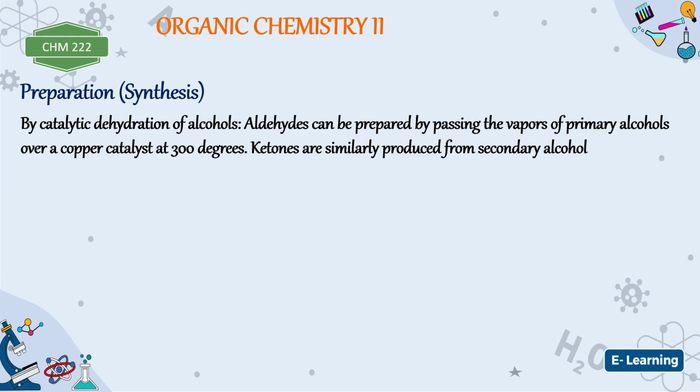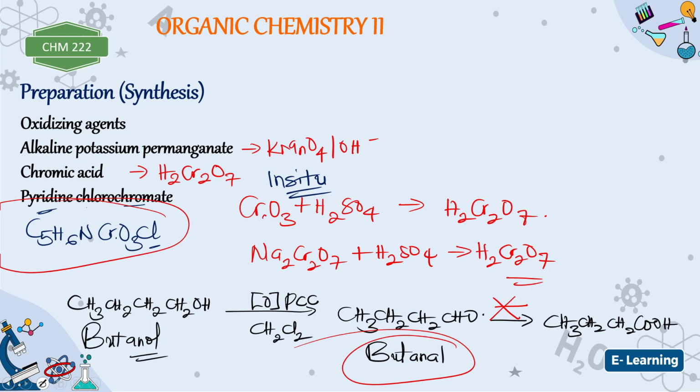Is that okay? So that is one way of preparing aldehydes and ketones, by oxidation of what? Alcohol. A primary alcohol will give an aldehyde, a secondary alcohol will give a ketone. And then we looked at some of the oxidizing agents: alkaline potassium permanganate, chromic acid, and then pyridinium chlorochromate, which we said is capable of only converting alcohol to what? Alkanal, without converting that alkanal to the corresponding acid. This reaction here does not take place. Is that okay? So you should take note. It's a potential exam question.